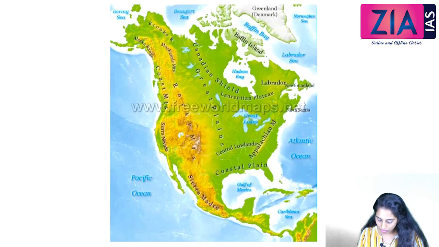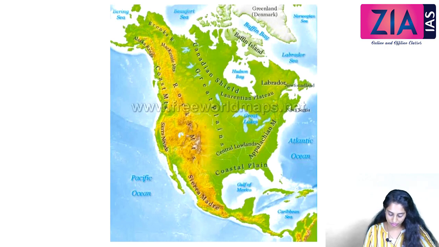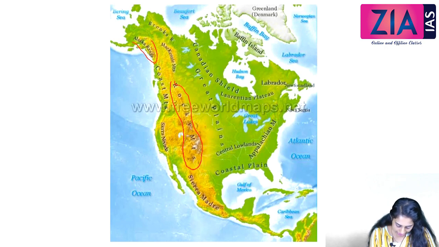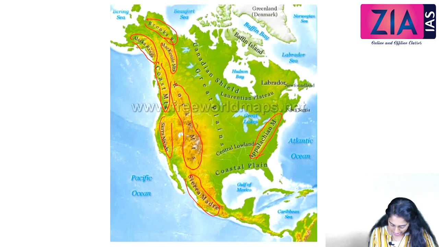Now coming to the physical features or topography of the North American subcontinent. First we can see the biggest mountain range, the Rocky Mountains. We have the Alaska Range here, the Brooks Range, the McKinley Mountains, Coast Mountains, Sierra Nevada, Sierra Madre, then the Appalachian Mountains towards the eastern part. These are the major mountain systems.